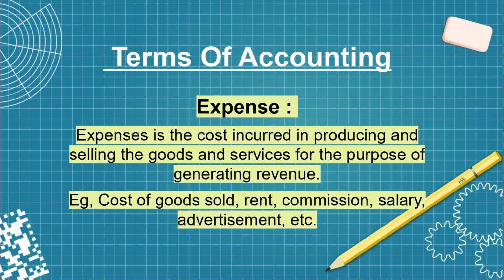And next we have expense. So expense is the cost incurred in producing and selling the goods and services for the purpose of generating revenue. So examples of expense could be cost of goods sold, rent, commission, salary, advertisement. All these things are examples of expenses. Next we have discount.